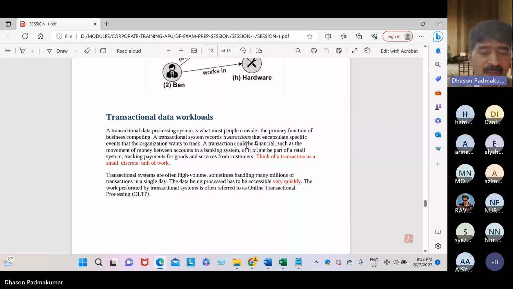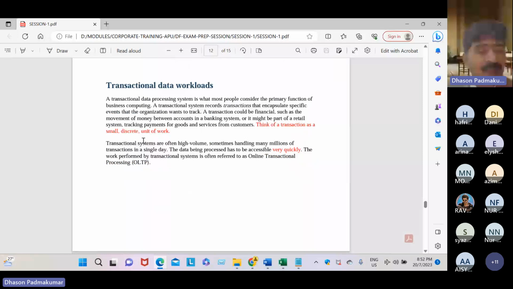See, dear student, what is meant by a transaction? Reading and writing. A transaction means a task, a small piece of work. So a transaction is called a small discrete unit of work. Reading data is a transaction. Writing something is a transaction. Deleting something is a transaction. So a reading operation on a DBMS is a transaction, and writing something on a table is a transaction.